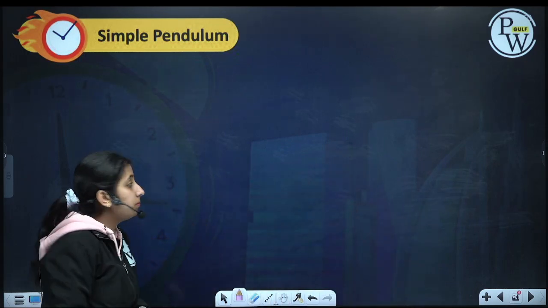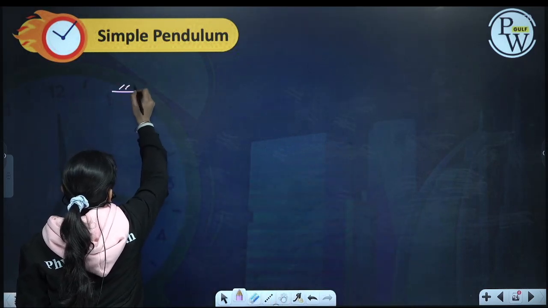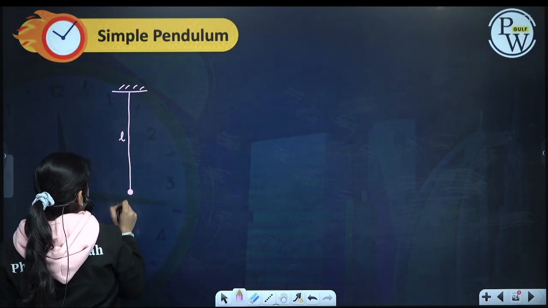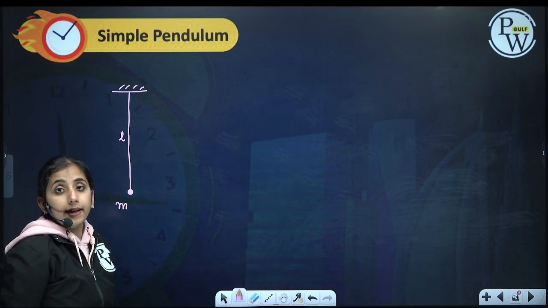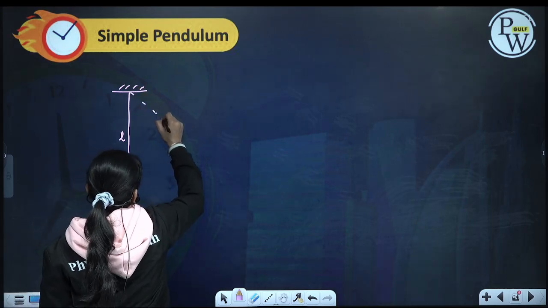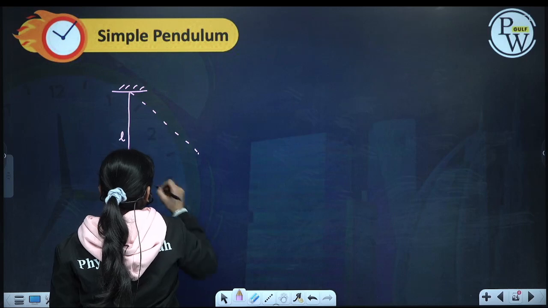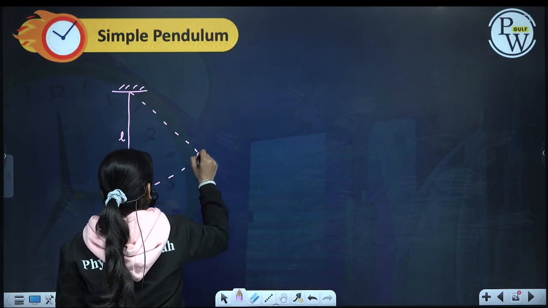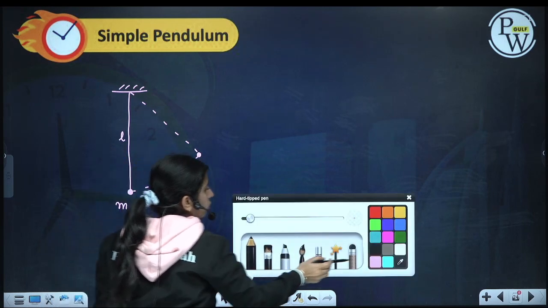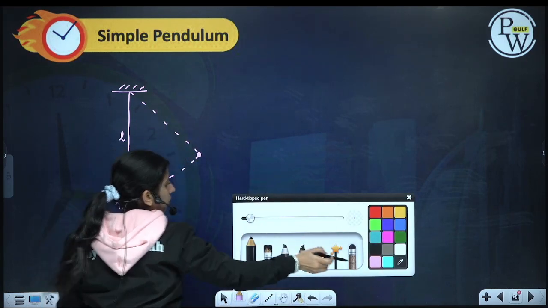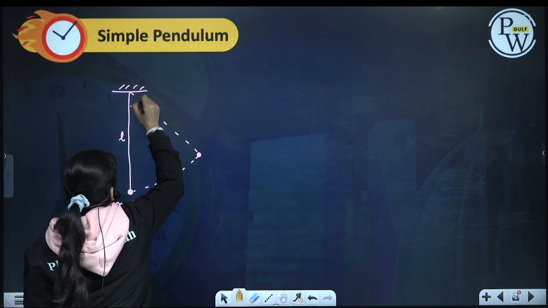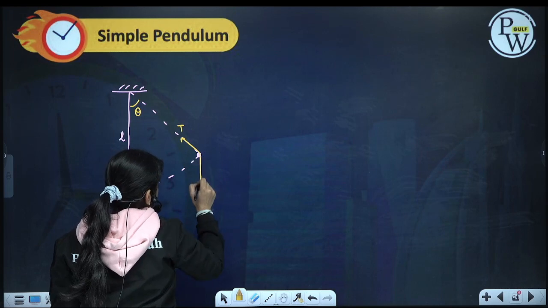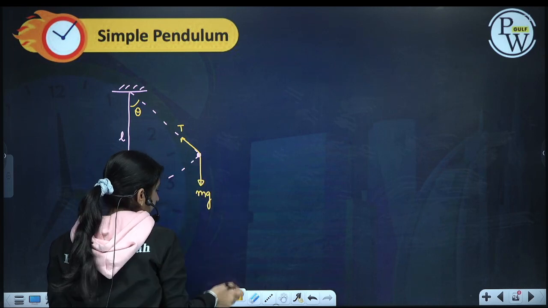Now let us come to the simple pendulum. What is a simple pendulum? If we suspend a bob of mass m and the length of the string is L, then we stretch it to some angle theta and leave it here. Draw the forces acting on it. If this angle is theta, there will be a tension in the string and a force mg acting.